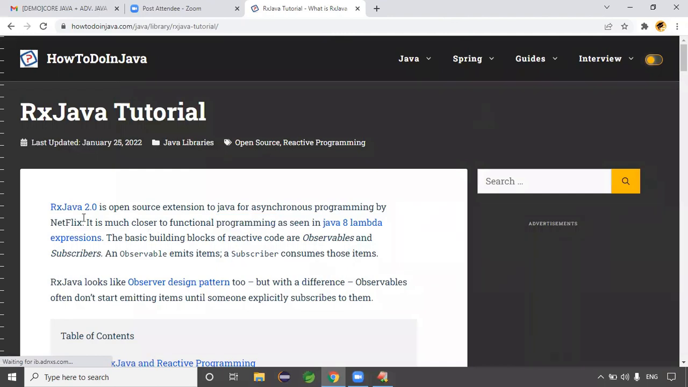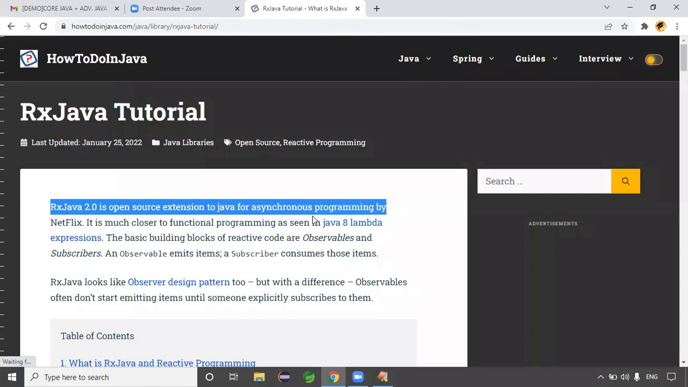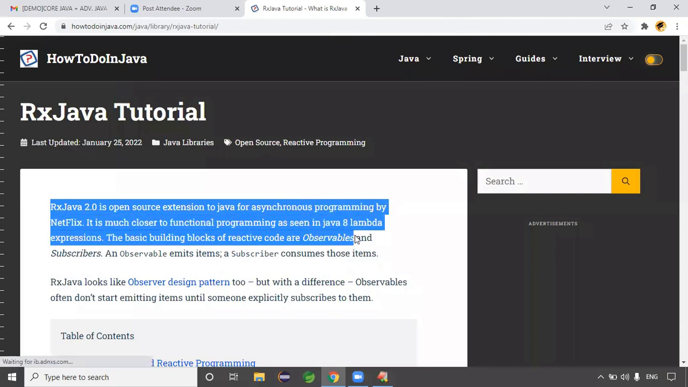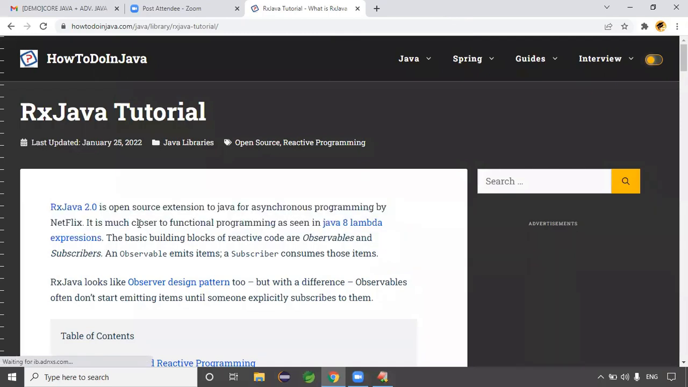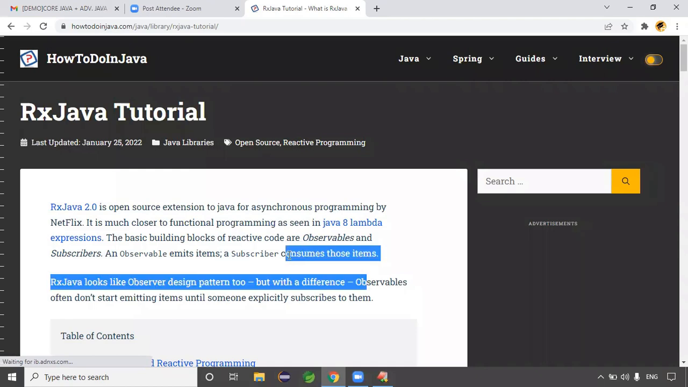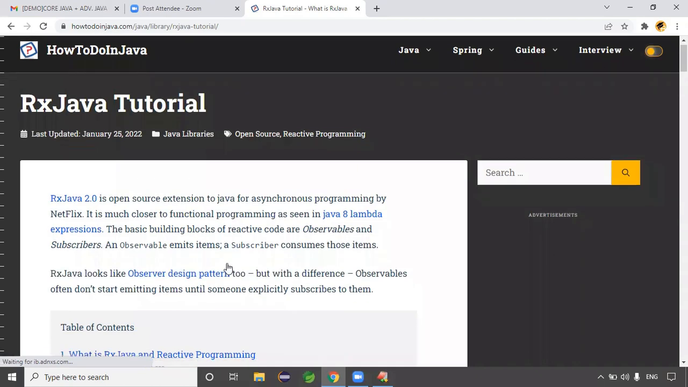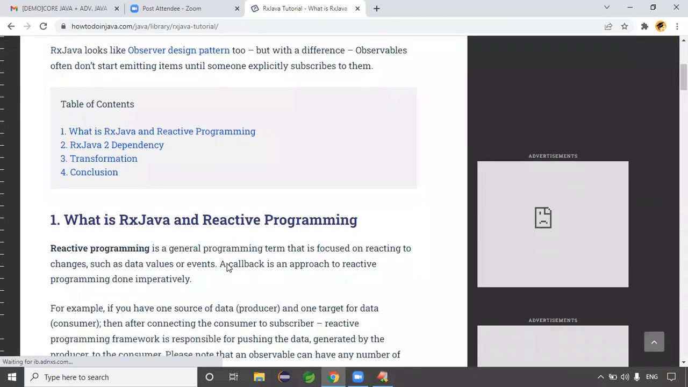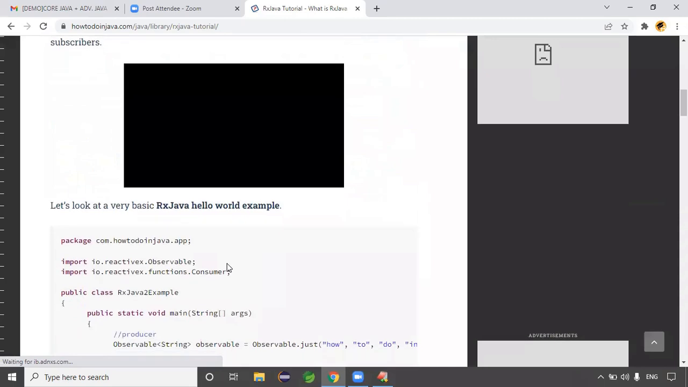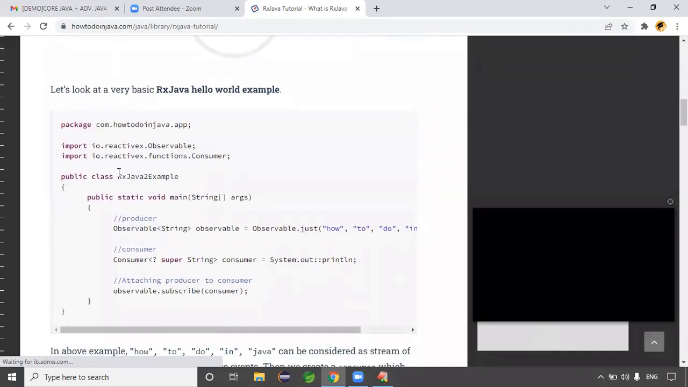RX Java 2.0 is an open source extension to Java for asynchronous programming by Netflix. It's much closer to functional programming as seen in Java 8 lambda expressions, right? Lambda expression means functional programming. The basic building blocks of reactive code are observables and subscribers. An observable emits items, and subscribers consume those items. Like the producer-consumer pattern here. See this code here. This is the data.